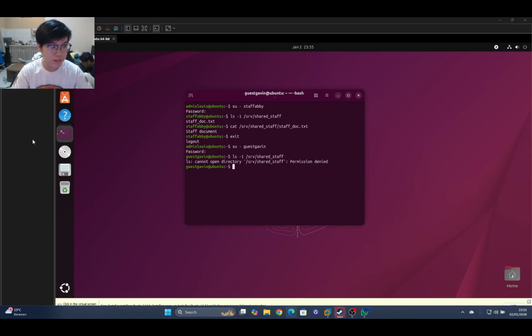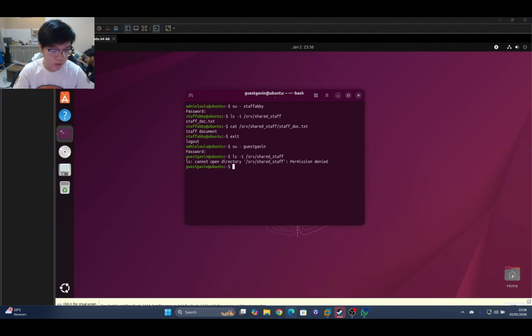But what are the risks here? The risk here, if the permissions are wrong, or maybe human error, if an admin accidentally changed the chmod from 770, which means owner and group but no access to guest. If the admin accidentally changed it to 777, which means owner, group, and guest, this can cause a lot of problems, like data leaks, hacks, security failures, and a lot more.